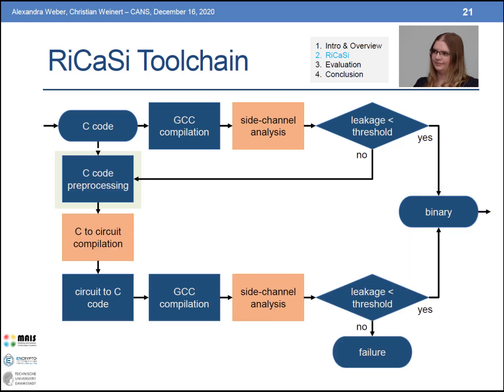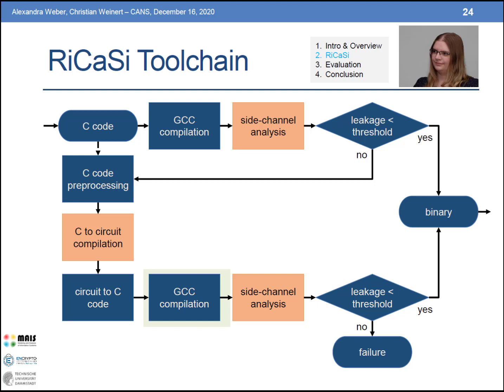In this case, the next step is pre-processing of the C code for circuit compilation. This step happens manually, but only involves a simple high-level rewriting to map the C code into the subset of C that is supported by the circuit compiler. To this pre-processed code, we then apply the automatic circuit compiler, which outputs an abstract circuit description. The circuit description we then transform into C code, that is then again compiled to a new x86 binary.